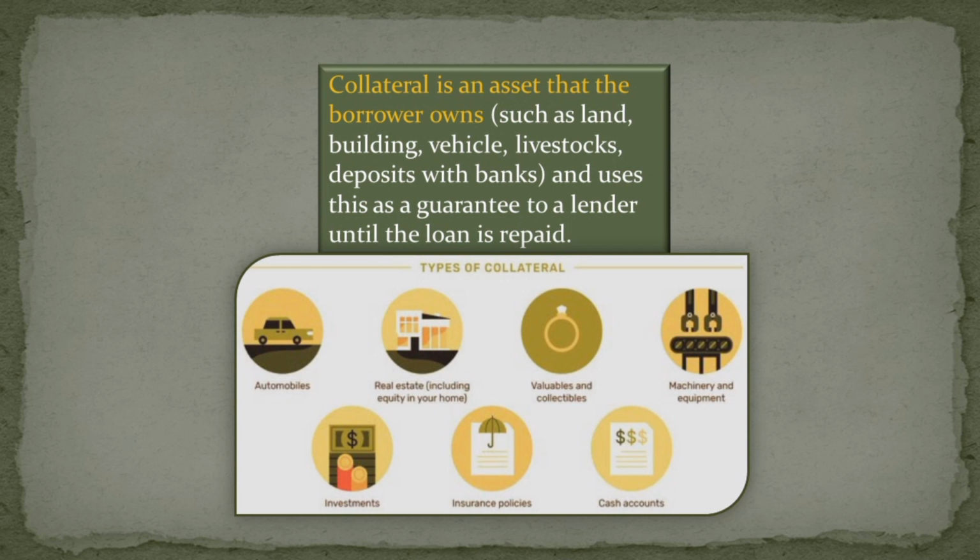I'll give you an example if you have not understood. If the bank is holding your land as collateral, and in the future you are not in a state to repay the loan, then the bank will sell your land, and the money the bank gets will be used as repayment of your loan.